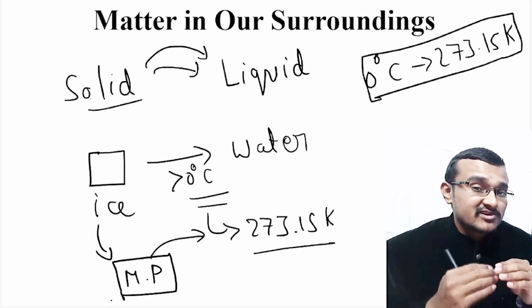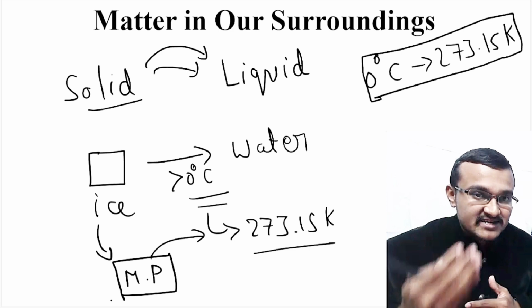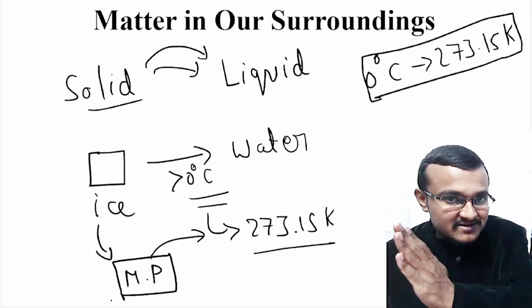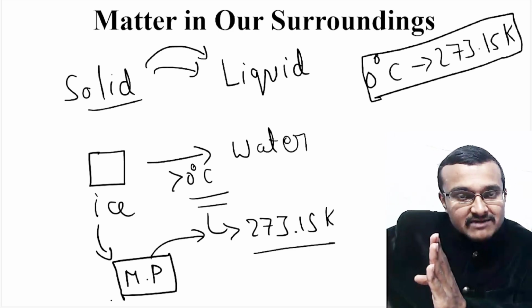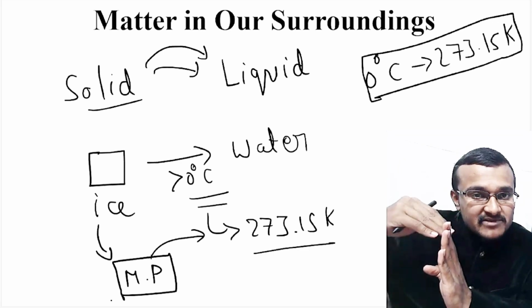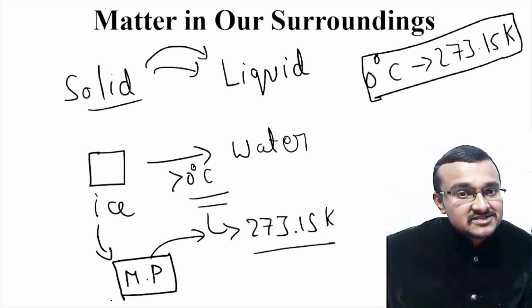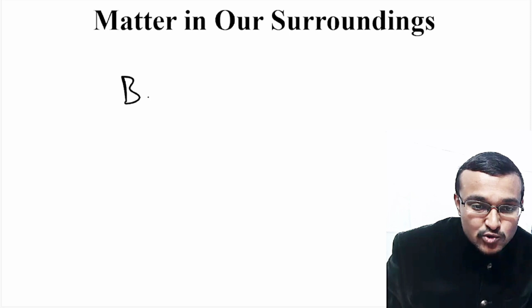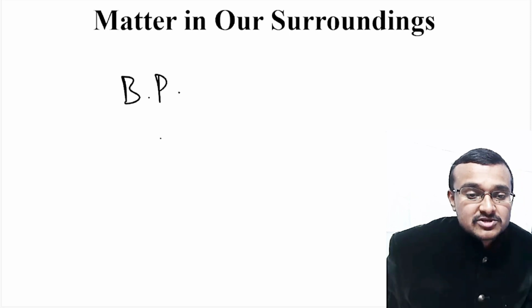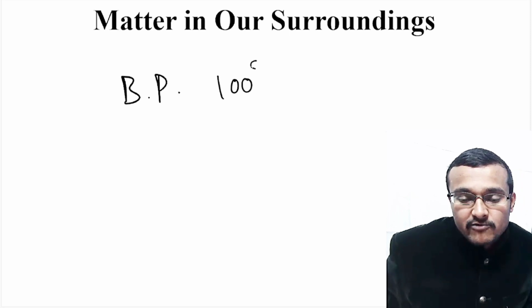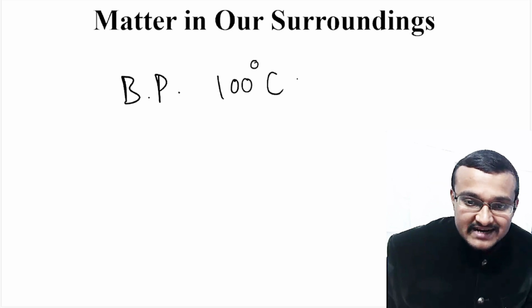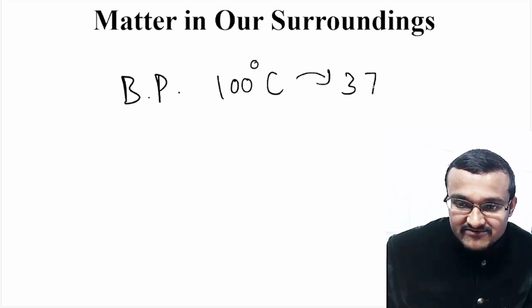Similarly, if you want to convert this water into a gaseous state, there is one more temperature limit. If you overcome that temperature limit, the water will be converted into gaseous state. That temperature is known as the boiling point. The boiling point of water is 100 degrees Celsius, that is 373.15 Kelvin.